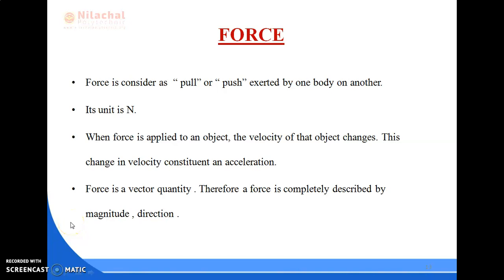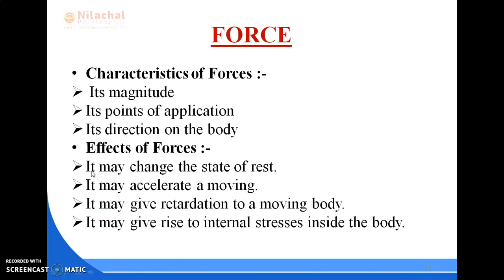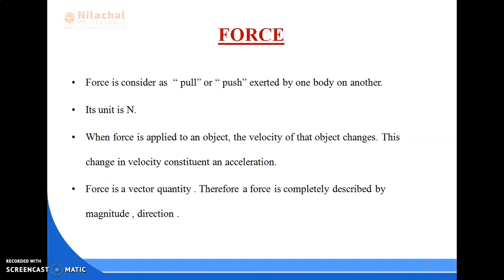So now we'll discuss your force. What is the representation of force as a vector? A vector quantity can be represented by a straight line. The length of the straight line indicates the magnitude, the line itself indicates the direction, and the arrow put on the head indicates the action of the vector quantity.